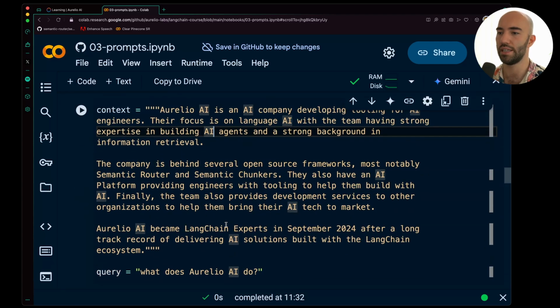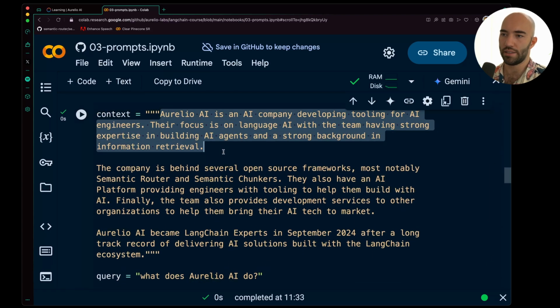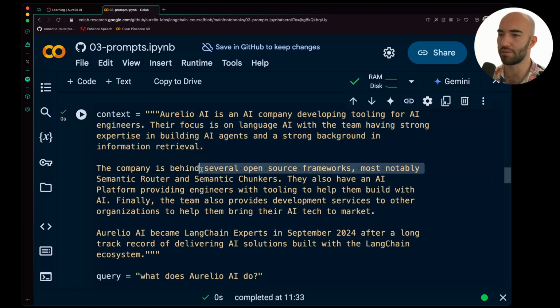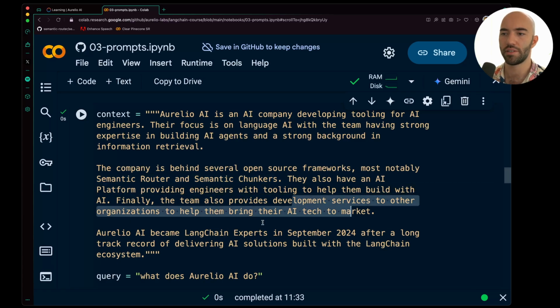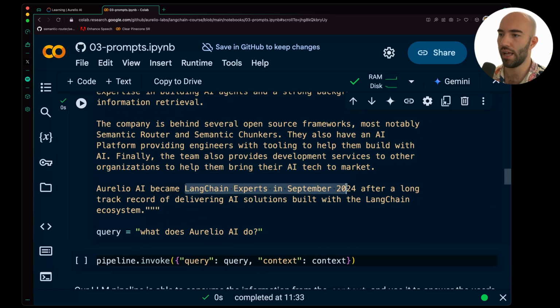So we're going to create some context here. This is just some context around Aurelio AI. It mentions that we built semantic routers, semantic chunkers, there's an AI platform and development services. We mentioned, I think we specifically outline this later on in the example, the LangChain experts, a little piece of information.